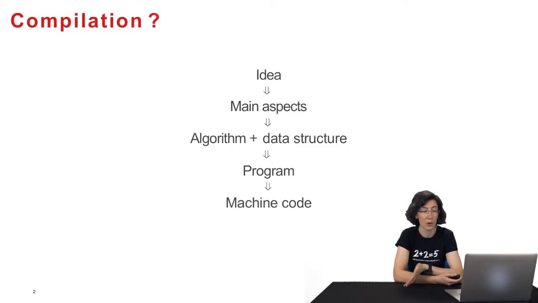Then, we are going to need the machine code. That's what compilation is about. The part that goes from the program to the machine code. So from programming language, understandable by a human, towards machine code, which is understandable by the machine, but not necessarily by humans.